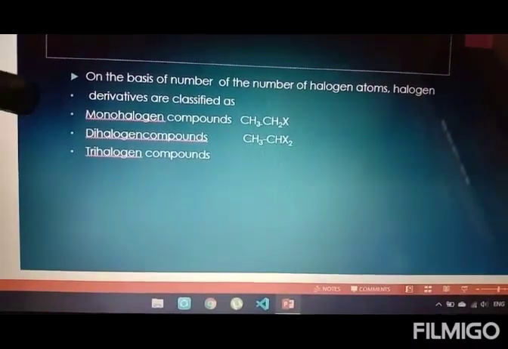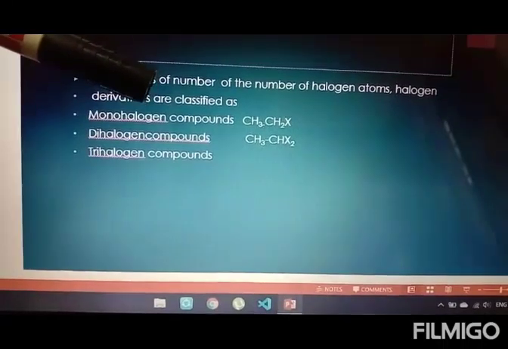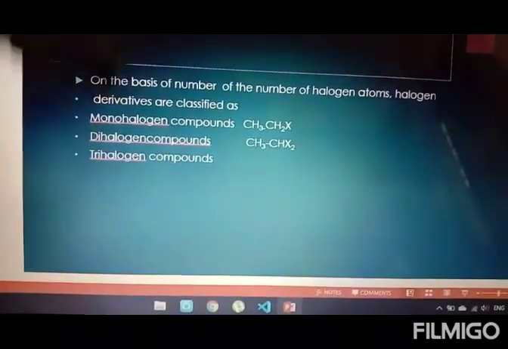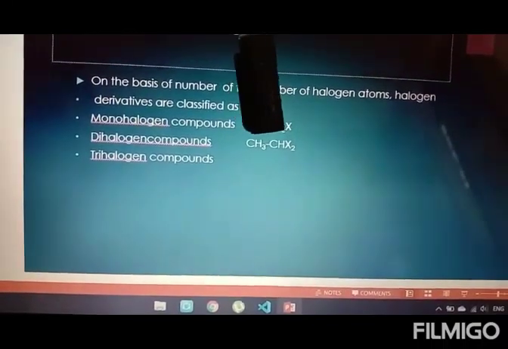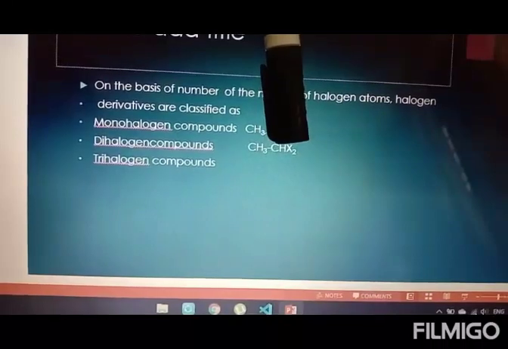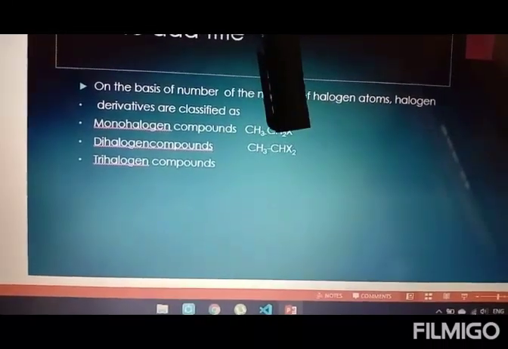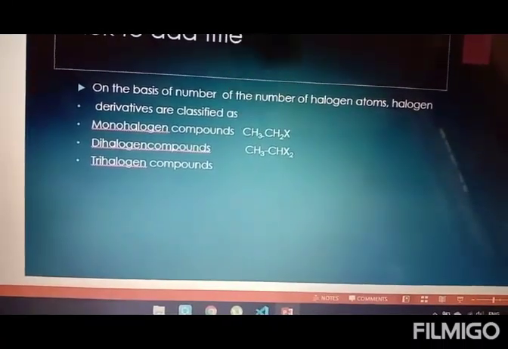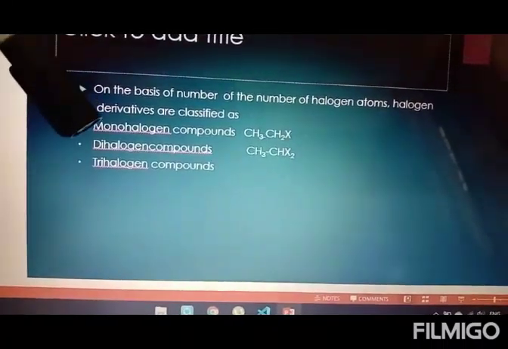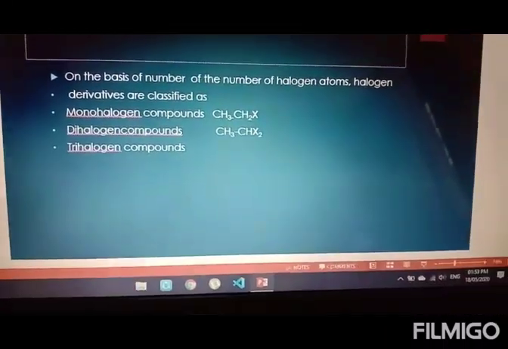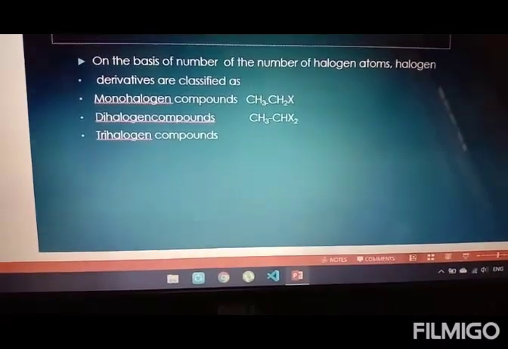The second one is dihalogen compound, where this is again the example of my ethane, where I have CH3 single bond. In ethane it has to be CH3 again, but I have replaced two hydrogen by the halogen group, and so it is classified as dihalogen compound, in which I have replaced two of the hydrogen atoms by the halogen group.